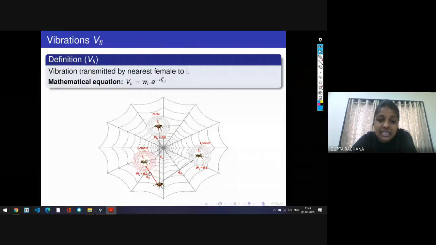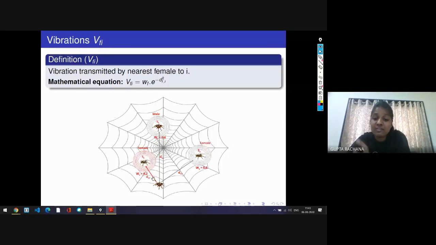Now the third is VFI. Here you can see the female spider which is the nearest spider, the closest spider. We will select the female spider only. F is for the female spider. So here 0.6 will come, the spider having the maximum weight as well as being the closest also.